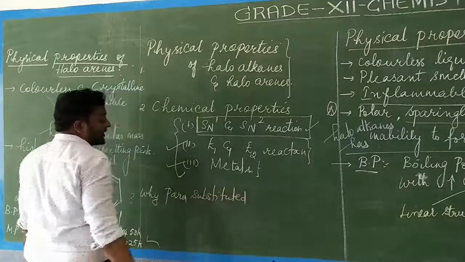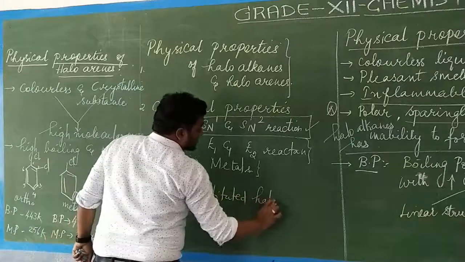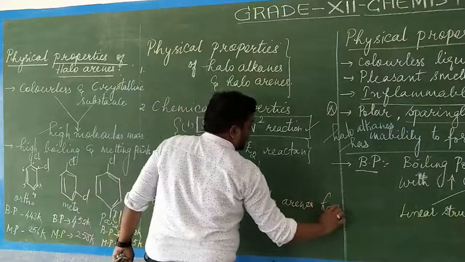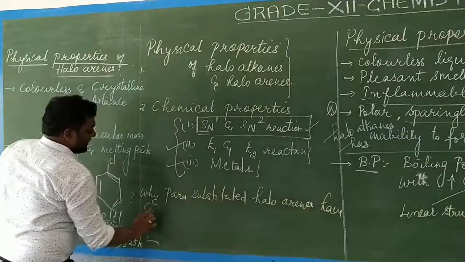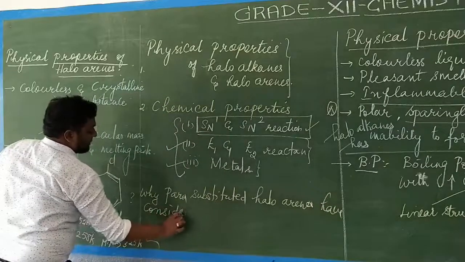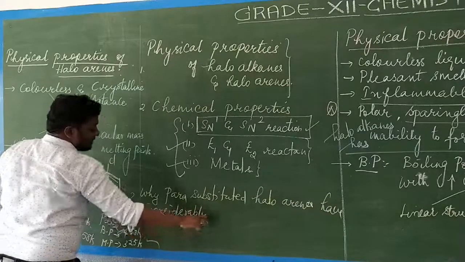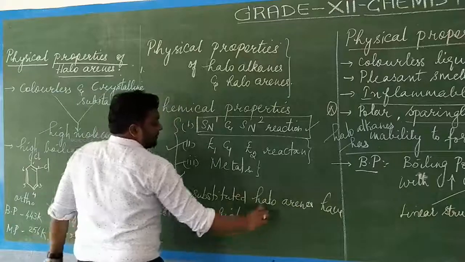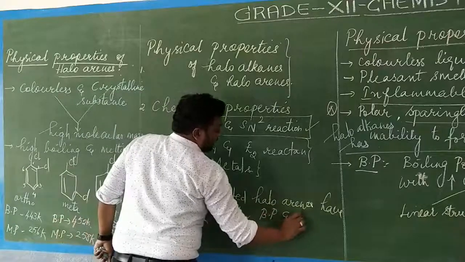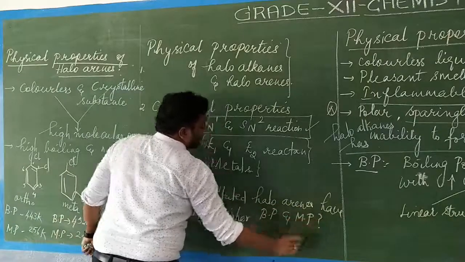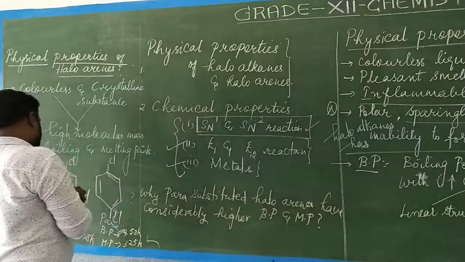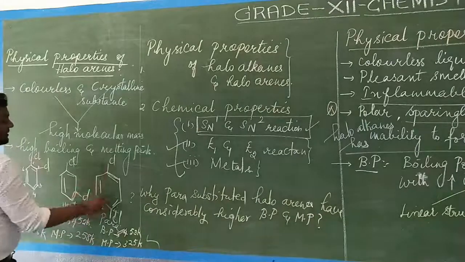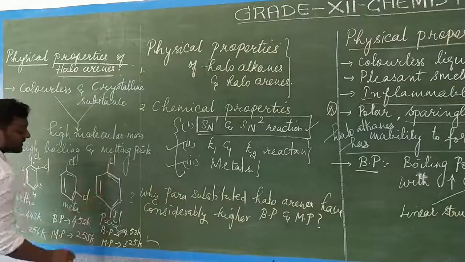Para substituted haloarenes have considerably higher boiling point and melting point, because the structure of it is symmetrical in nature.